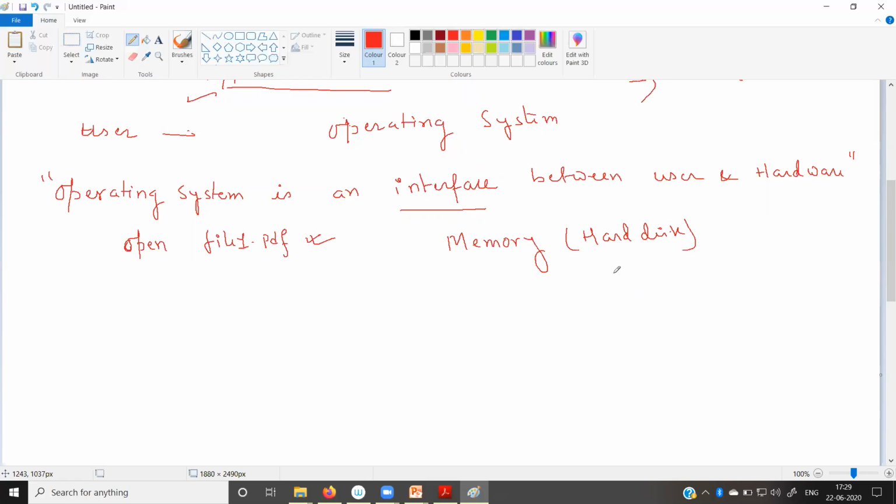And as you know, this data is stored inside the hard disks in the form of 0 and 1 format, not in machine level language, not in terms of the English language. And this is nothing but an instruction. So while I want to open file1.pdf and read this file, I send the instruction to the operating system via some application software.